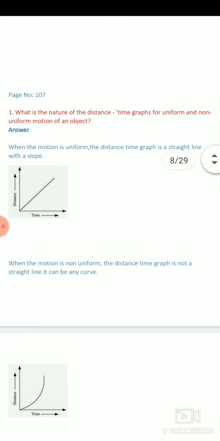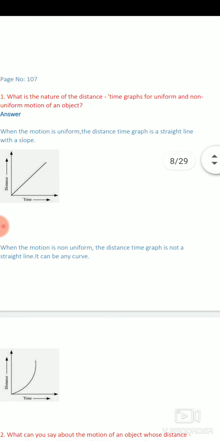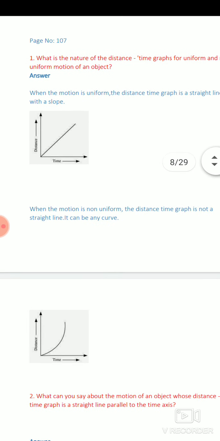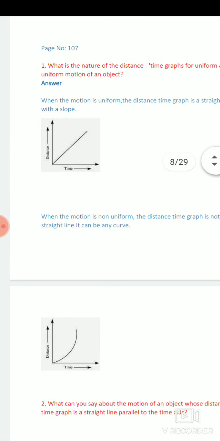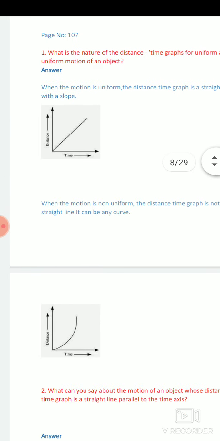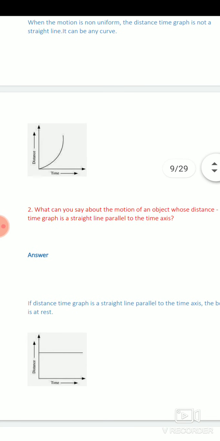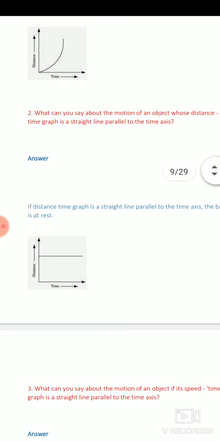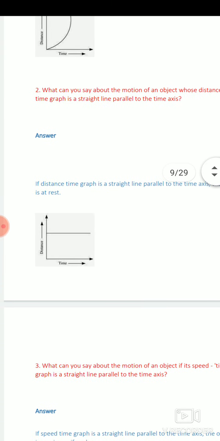Next question is, what is the nature of the distance time graph for uniform and non-uniform motion? In the case of uniform, we always get a straight line. When the motion is uniform, the distance time graph is a straight line, and when non-uniform, the distance time graph is not a straight line.